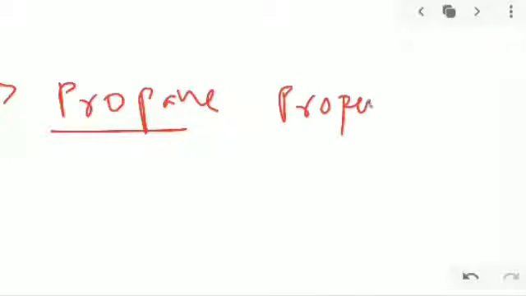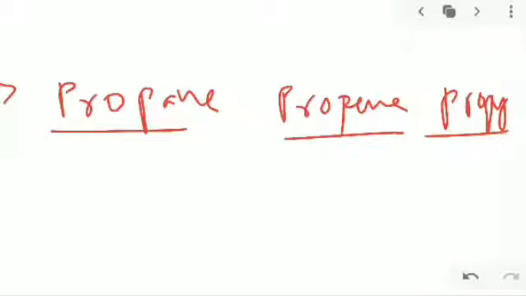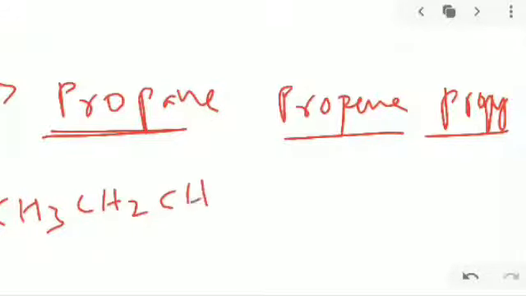Propane and propene and propyne. So among which is more stable, now we'll see. Here propane means 3 carbon atoms, CH3, CH2 and CH3.